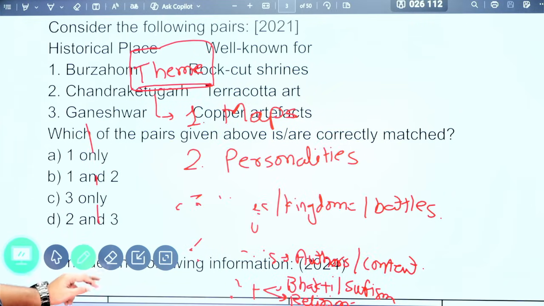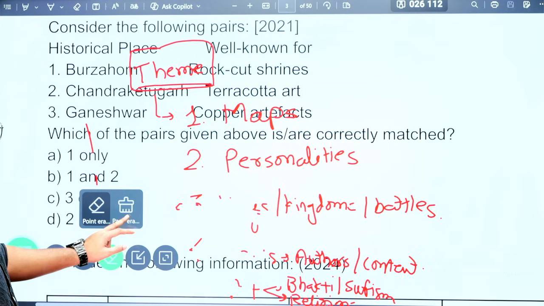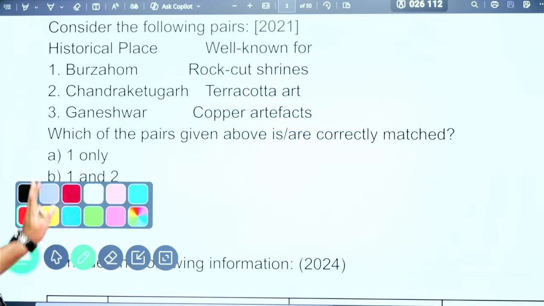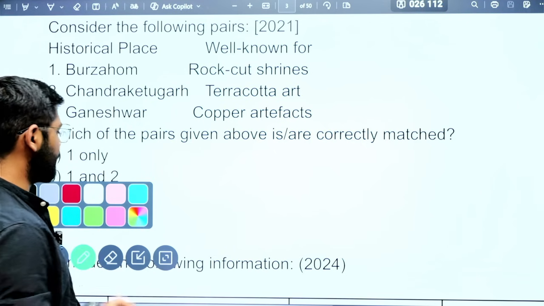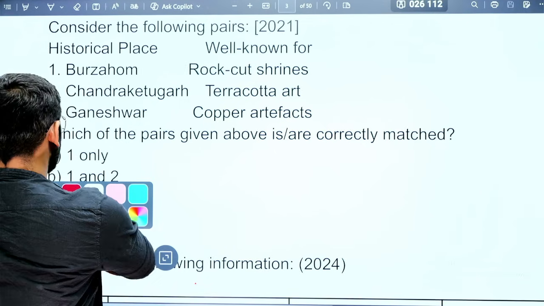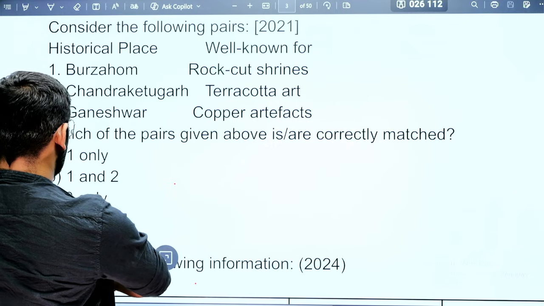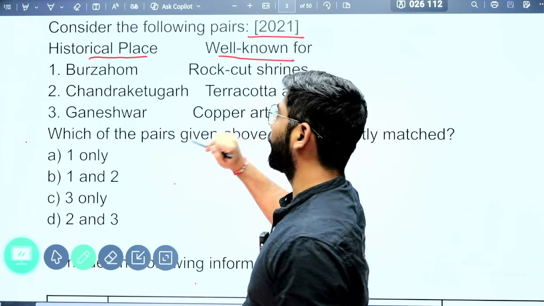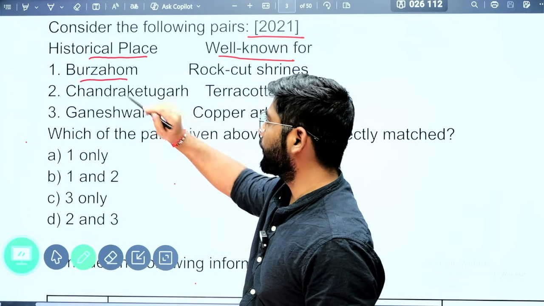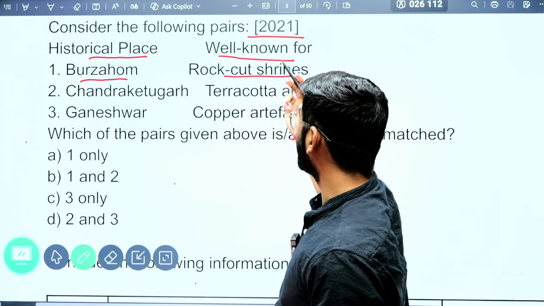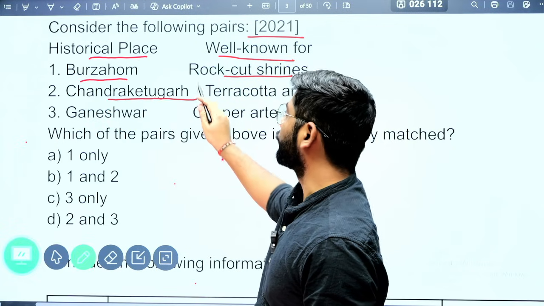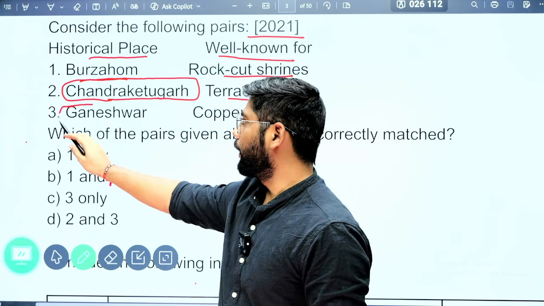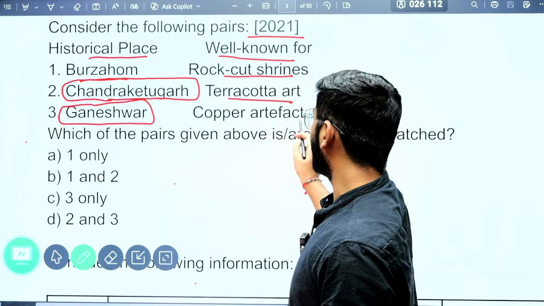See this particular question. In 2021, UPSC asked one question related to historical places and what they are known for. The first place was Burzahom. Second, it was related to rock cut shrines. Second was Chandraketugarh, and they said it is known for terracotta arts. Third was Ganeshwar. They said it is related to copper artifacts.